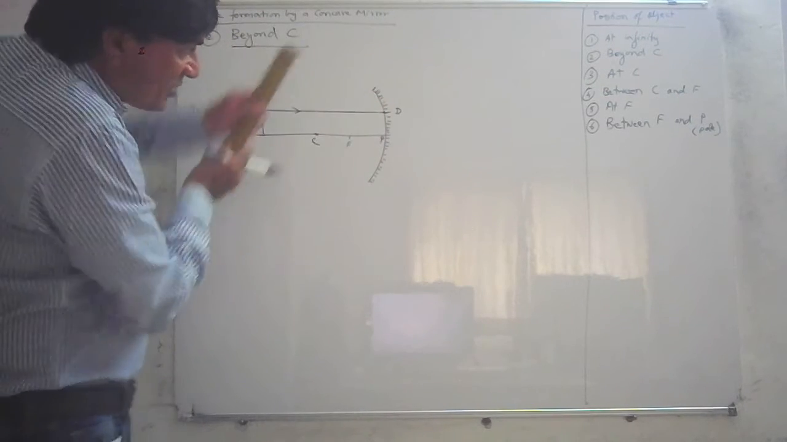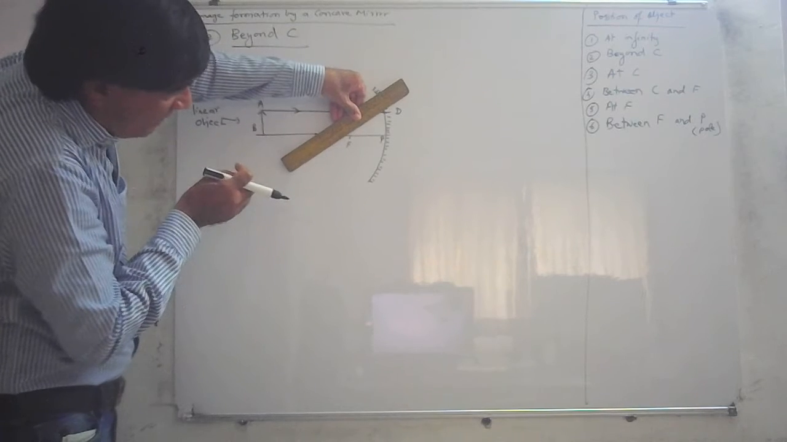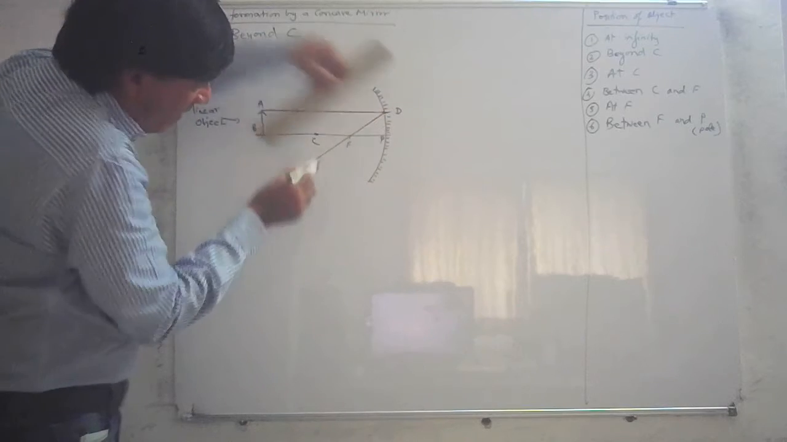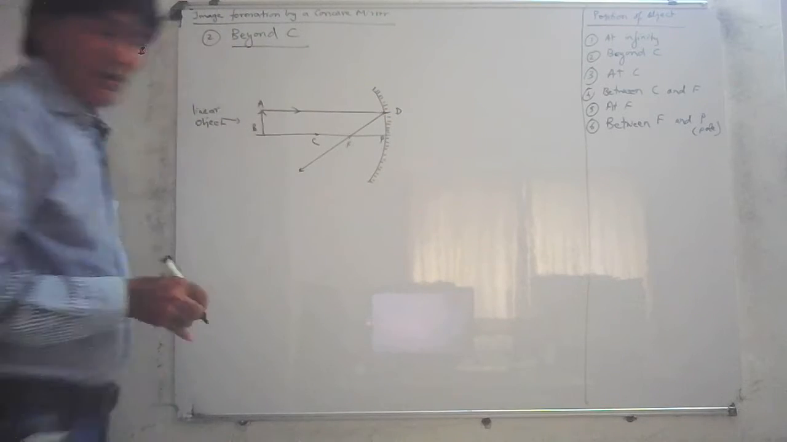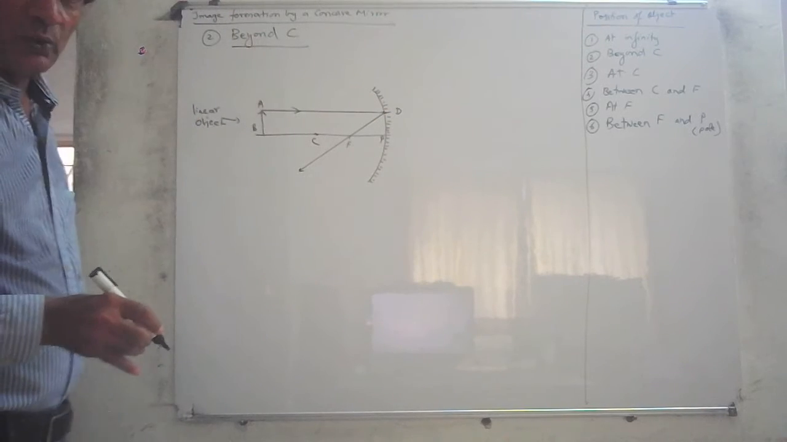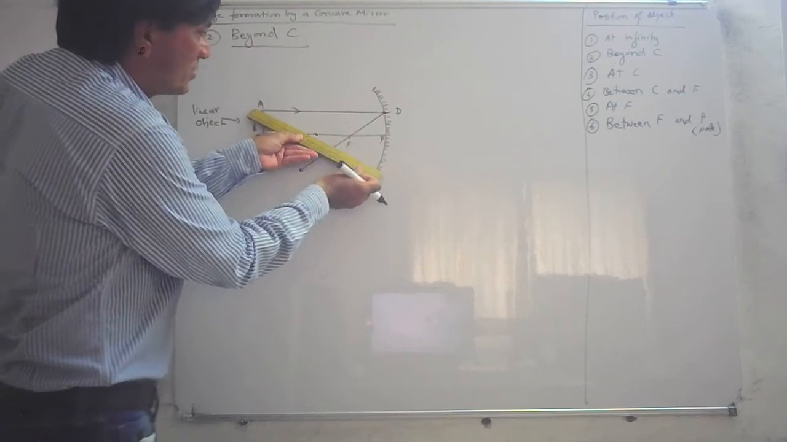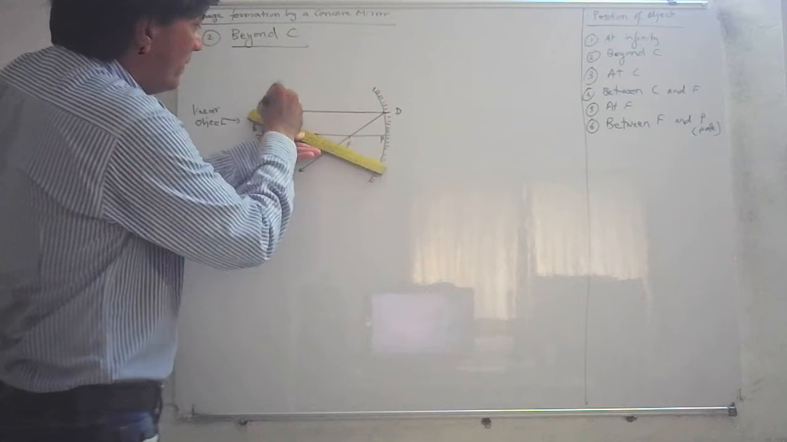After reflection, it will pass through F. So see how I am doing it now. After reflection, it passes through F. This is how it passes through F. After it has passed through that, now we take the second one. The second ray of light passes through C, this way.